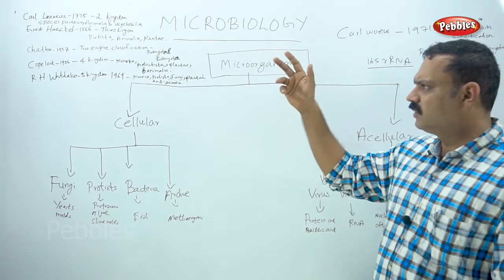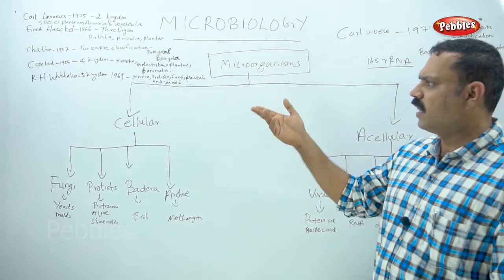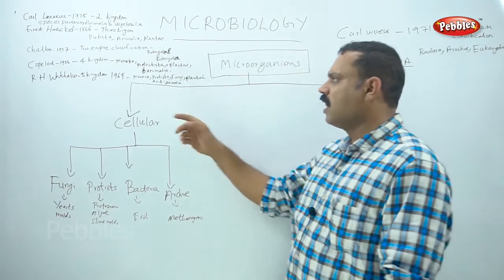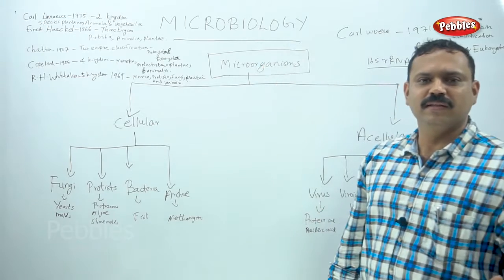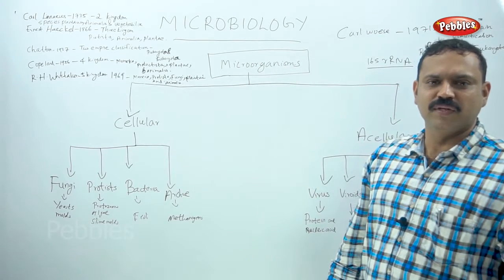After these scientists proposed classifications, Copeland proposed the four kingdom classification system in 1956.